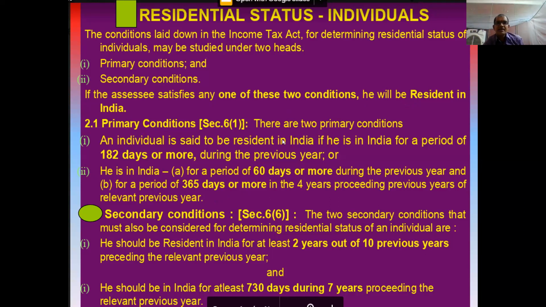See, in the two primary conditions, the assessee will be resident if he satisfies at least one of them. One condition is enough to satisfy. He is in India for 308 days in the previous year. So that is why you need not go to the second condition. That is why I did not check the second condition. Okay. Is it clear? Yes, sir.